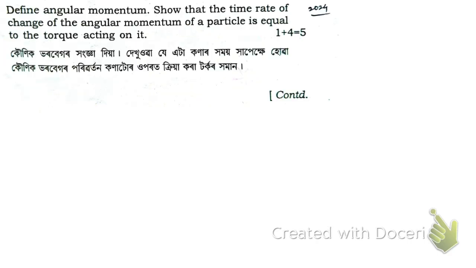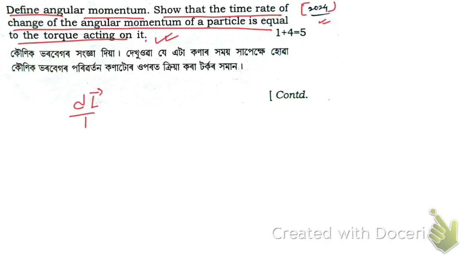Define angular momentum, so that the time rate of change of angular momentum of the particle is equal to the torque acting on it. We have already proved this one. This was asked in 2024 and 2025 as well. I have already shown how to prove this: dL by dt is equal to torque. I'm not going to repeat this again; in the same video I have already explained it earlier. So now let me write the definition of angular momentum.